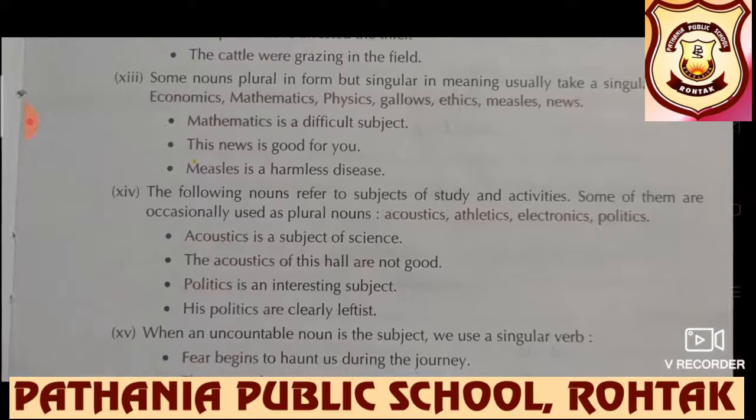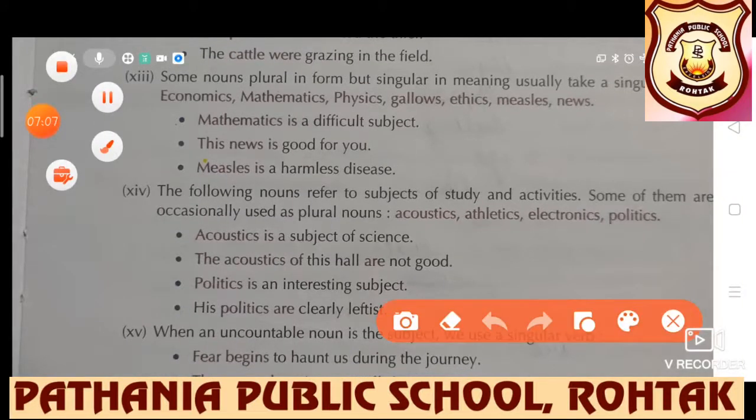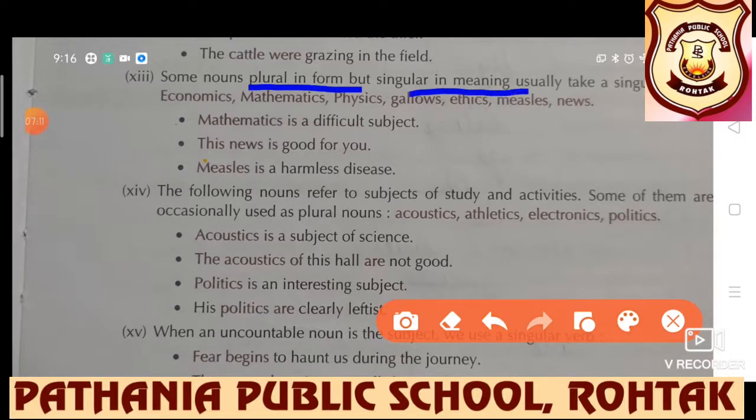Next point, very common and very easy. Some nouns are plural in form but singular in meaning. Like subjects, definitely if they are actually singular, then they will take a singular verb only.